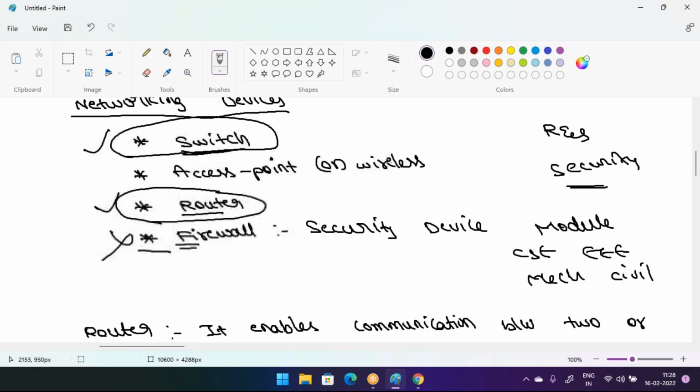Wireless is also one different module. These are the different modules in the CCNA: routing and switching, security and wireless. But in our routing and switching classes, we mainly focus on the switch and the router, and we discuss these two devices in depth.